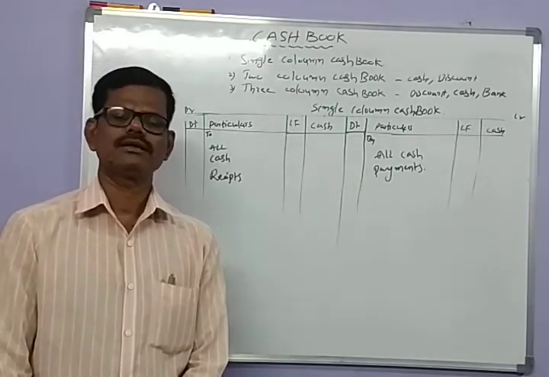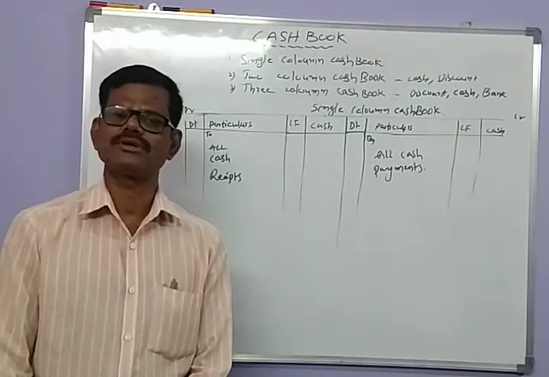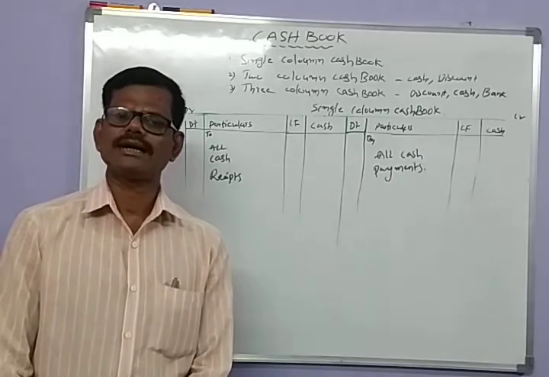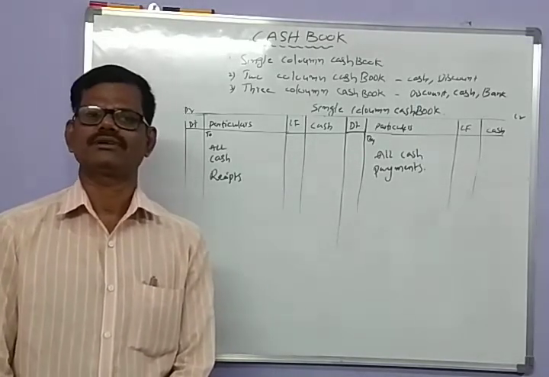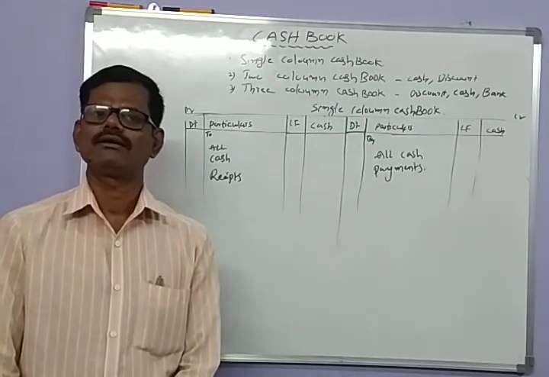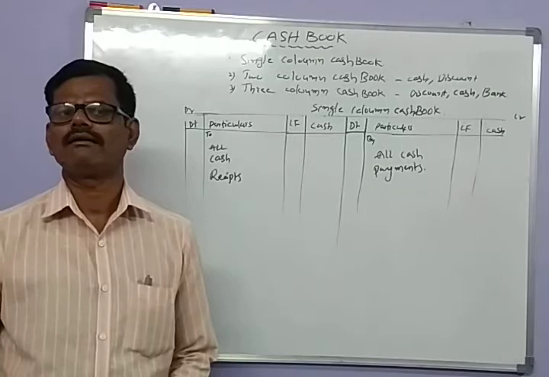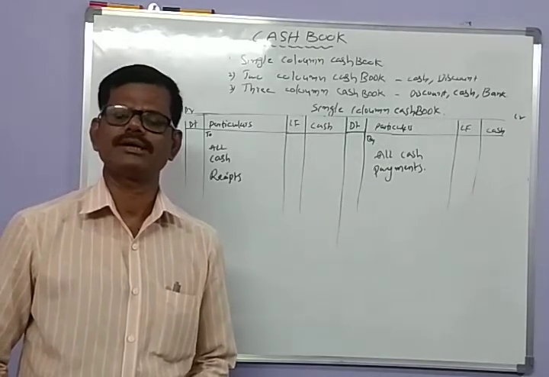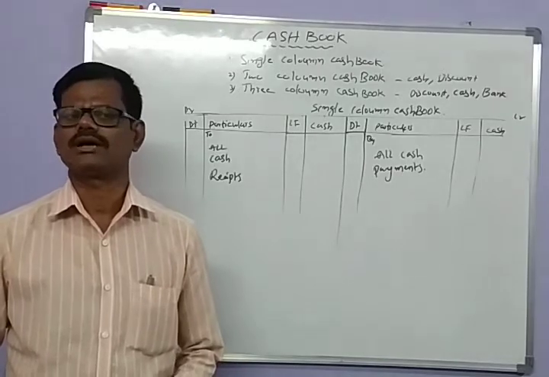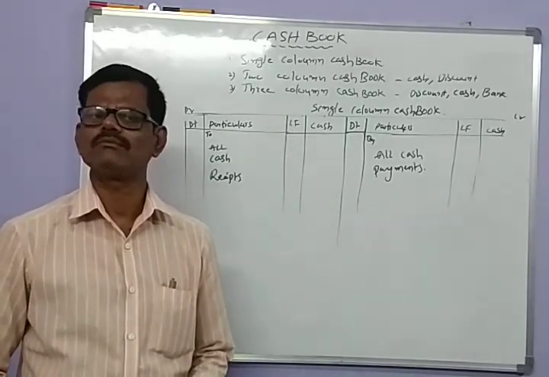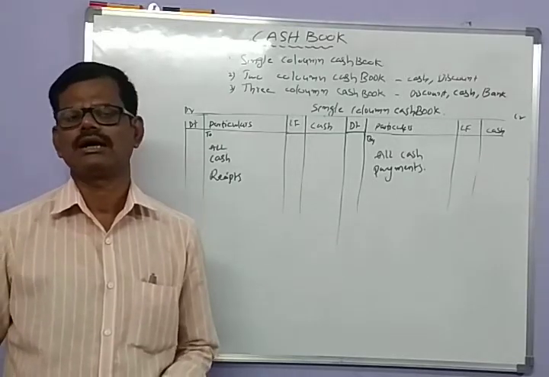So the cash book is one of the important subsidiary books. It's a book of prime or first entry. Cash book itself is treated as a book of prime entry, and after entering transactions in the cash book, you need not post them to any other ledger accounts.